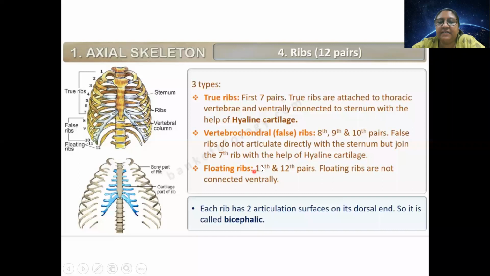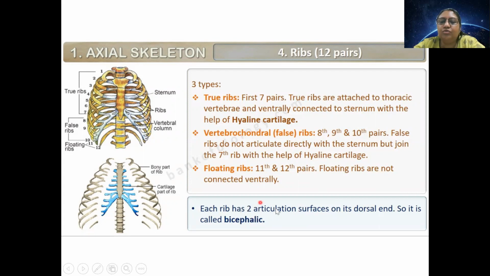The last 2 ribs, that is 11th and 12th, they are called floating ribs. They are not connected with the sternum at all. Not directly, not indirectly also. Okay, that's why they are called floating ribs.